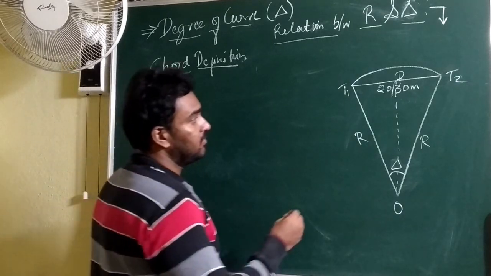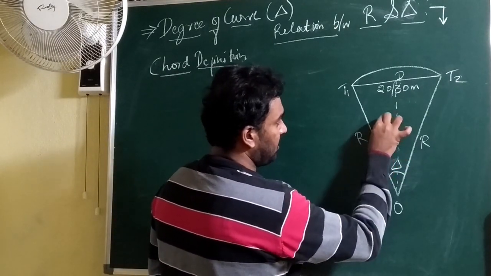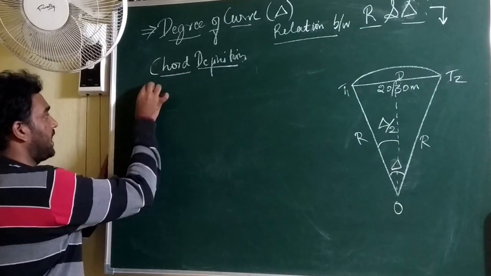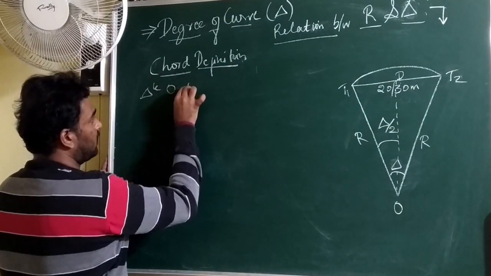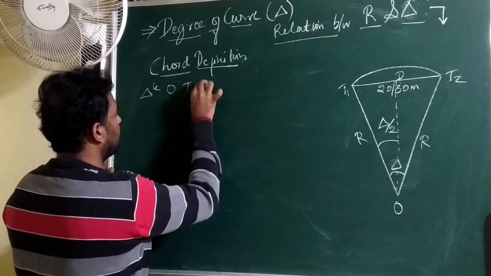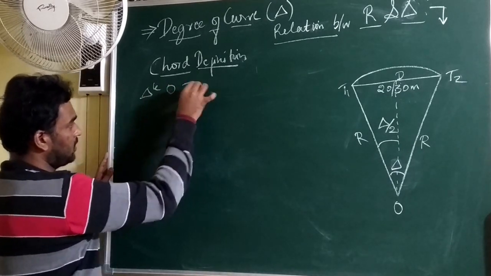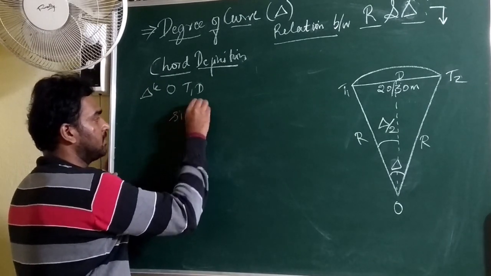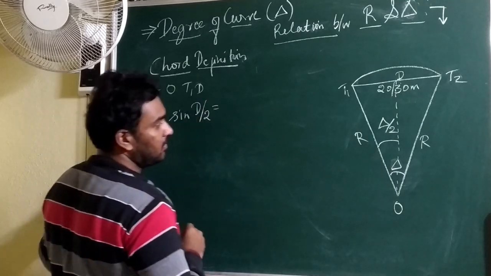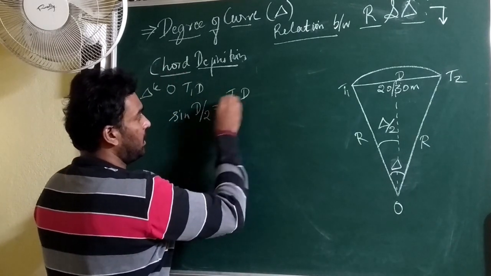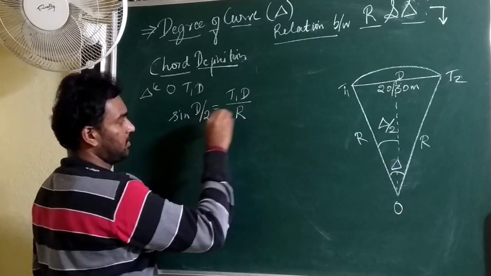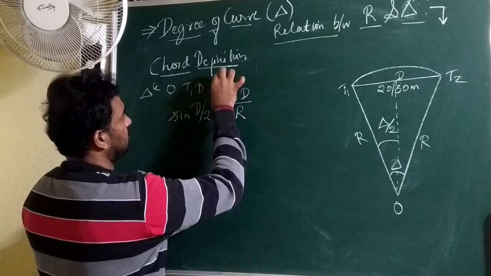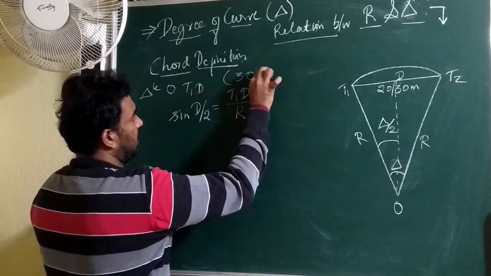If you see the figure over here, the angle here is delta by 2. So let us consider the triangle OT1D. D is the median over the long chord. Applying sine to this, sine delta by 2 will give you T1D, opposite by hypotenuse. Let me consider first a 30 meter chord.